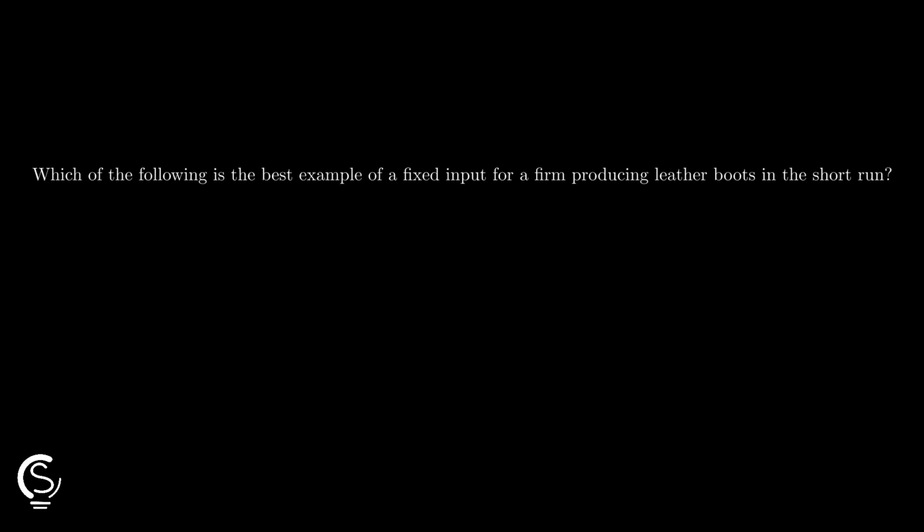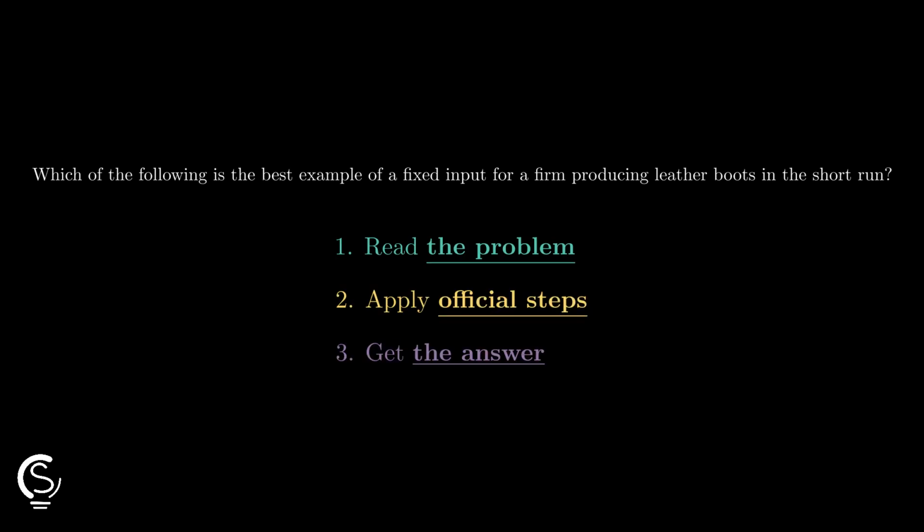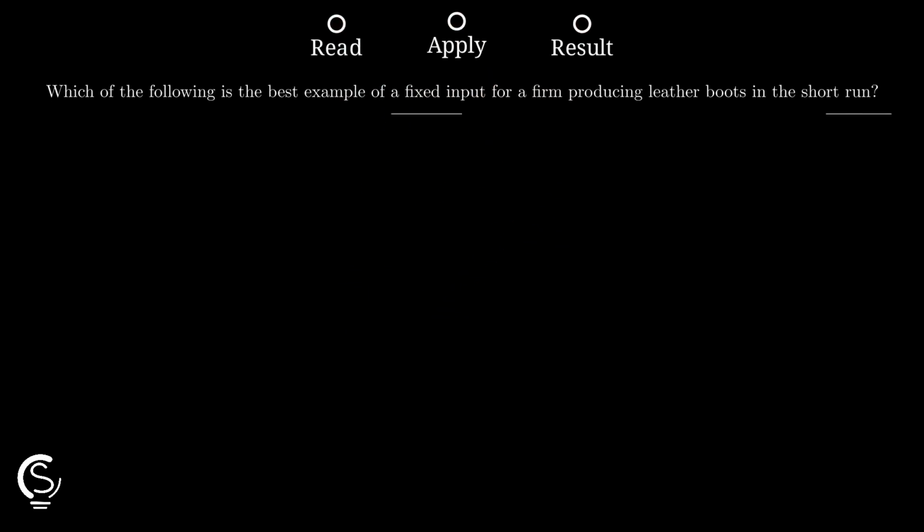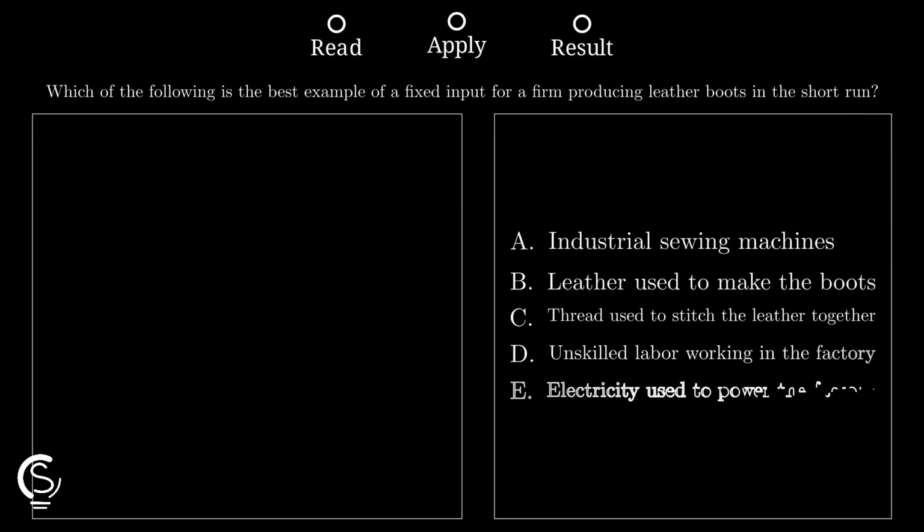I got your back. Fixed versus variable is the whole game here, and this one is quick. Spot the input that does not change when boot output changes. In the short run, at least one input is fixed, meaning the firm can't easily change it as production rises or falls, while variable inputs move with the number of boots made.